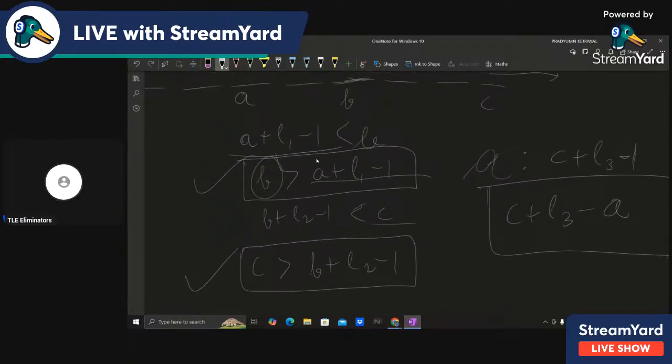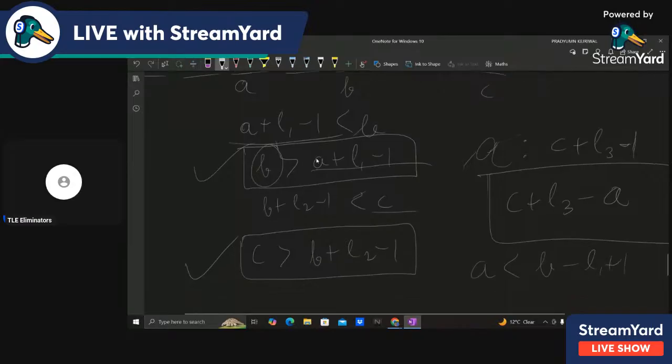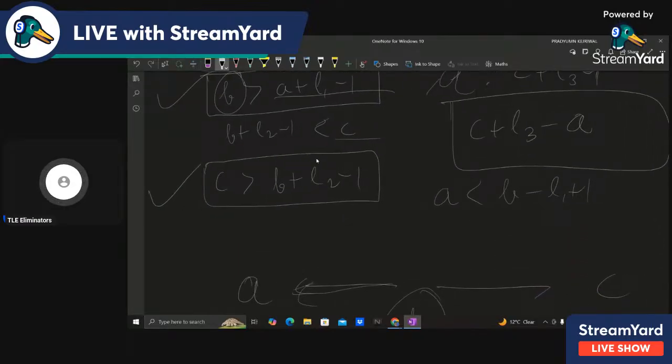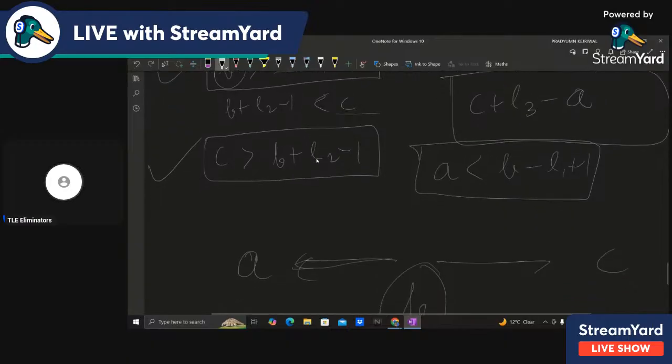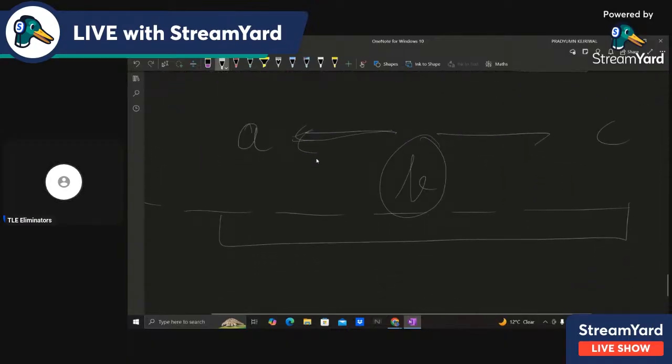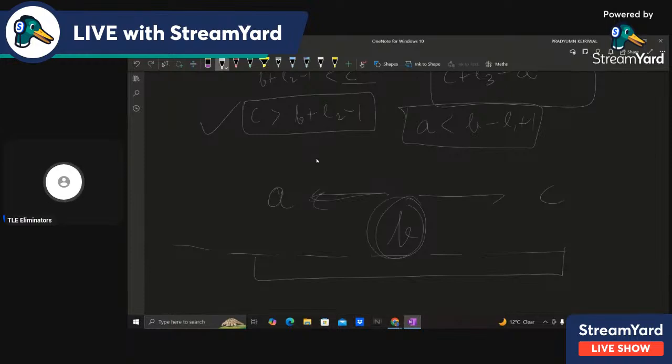Like we want a plus l1 minus 1 less than b. So we want a to be less than b minus l1 plus 1. So I found the highest index satisfying this constraint. If I have a value of b, then I can find the closest value of a satisfying this constraint, and also the lowest value of c satisfying its constraint, both using binary search. I'll iterate over the entire array b and keep updating the minimum.